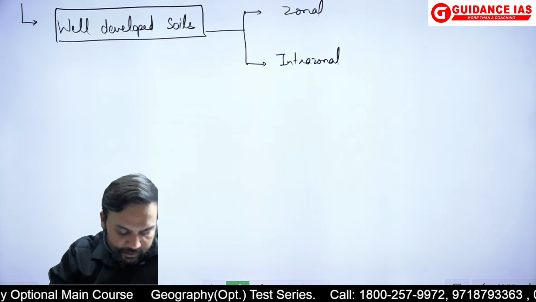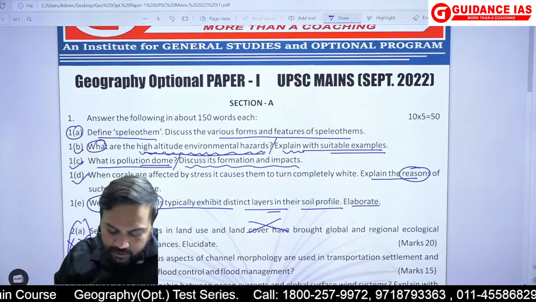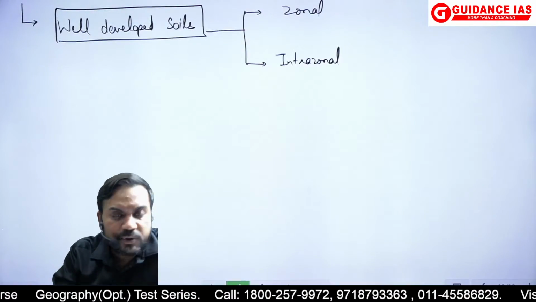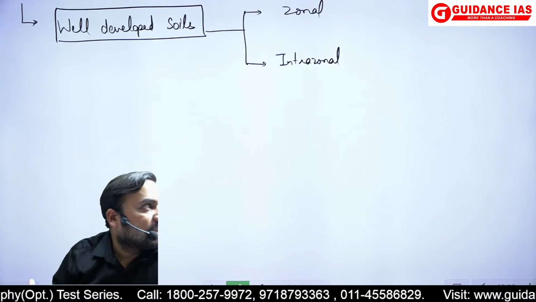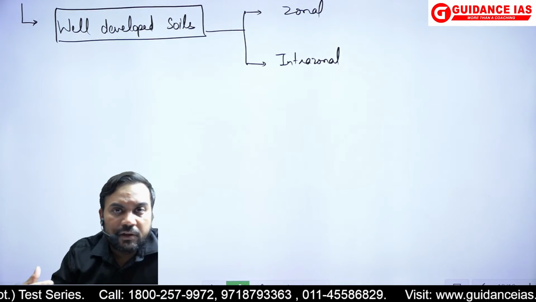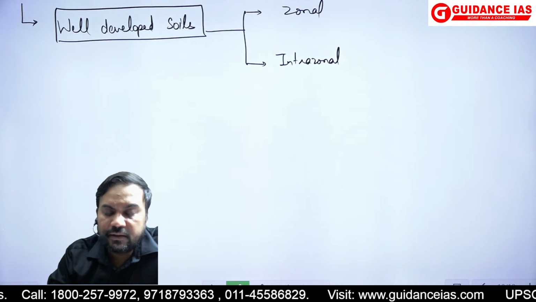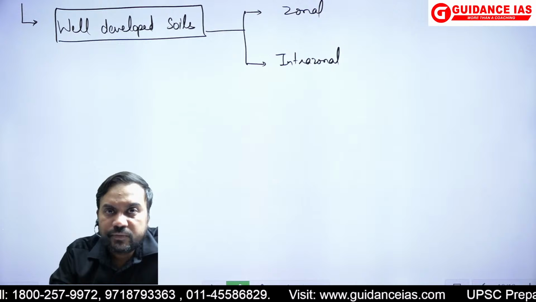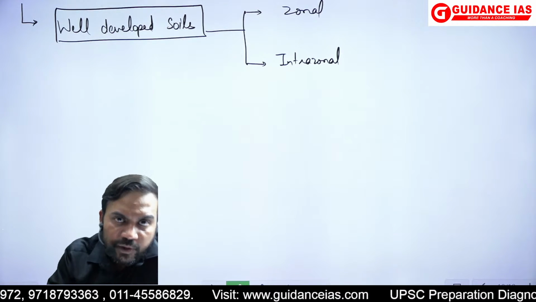And the question was saying elaborate. So I'll talk about these well developed soils. Why? Because there was enough time for the processes, ठीक है, for the processes to operate. And as a result of this, what was happening, there was full development of the soil and its profile.